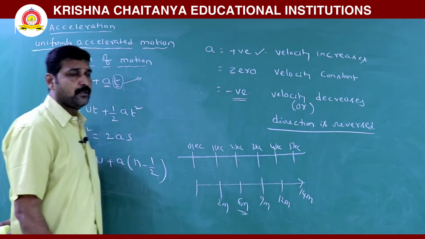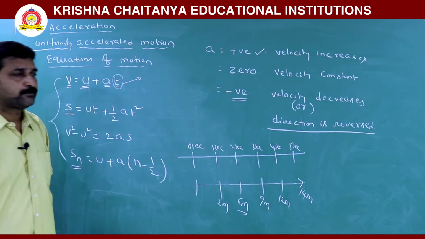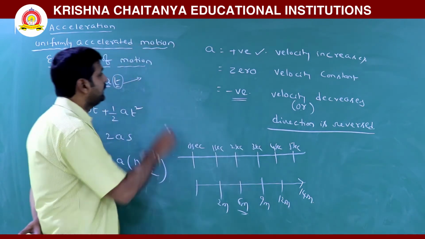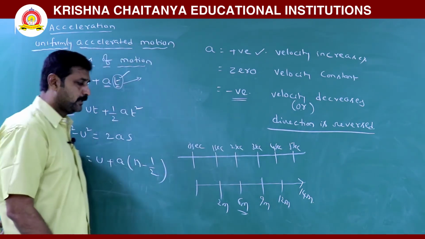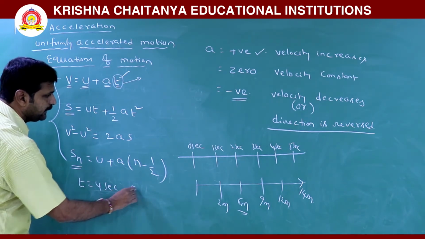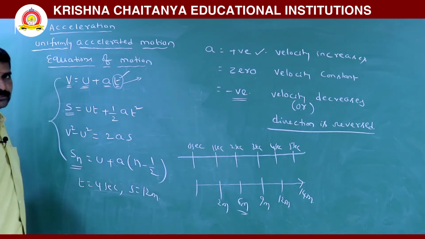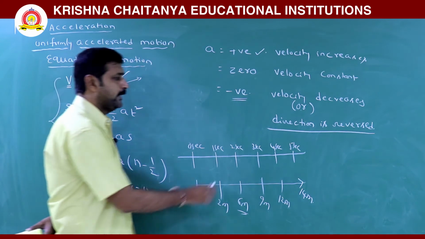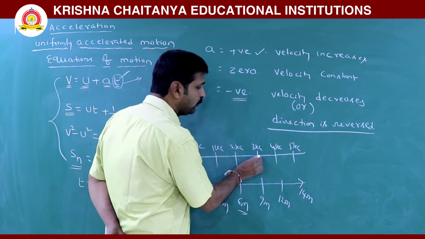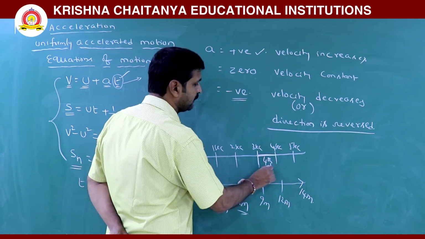Here in 4 seconds, what is the distance travelled by the body? In 4 seconds means 0 to 4. That is t. Okay. So t is 4 seconds, then s is 12 meters. Right? Now, when the 3rd second is over, from 3rd second to 4th second, this interval is the 4th second.